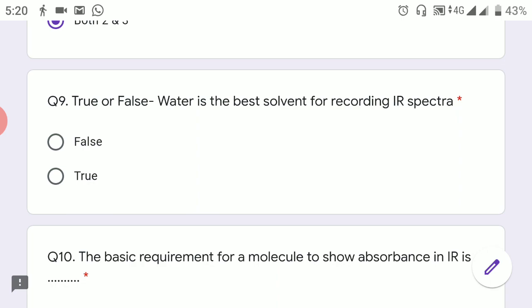True or false? Water is the best solvent for recording IR. This question has been frequently asked in vivas. Obviously the answer is false, because if you have traces of water present in your sample, you will see a broad OH peak. So this is definitely false.